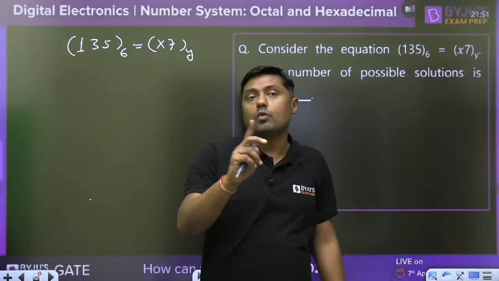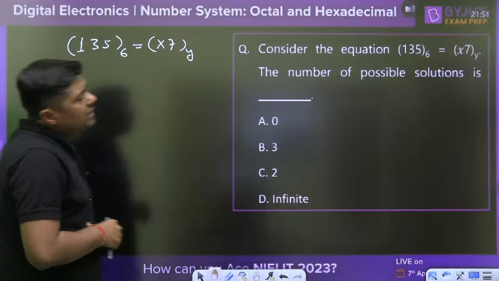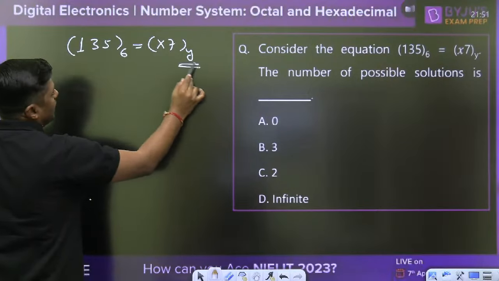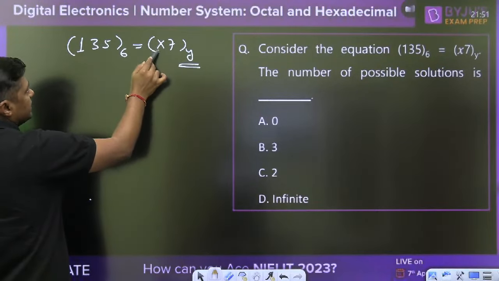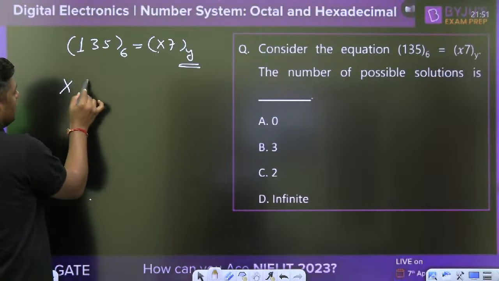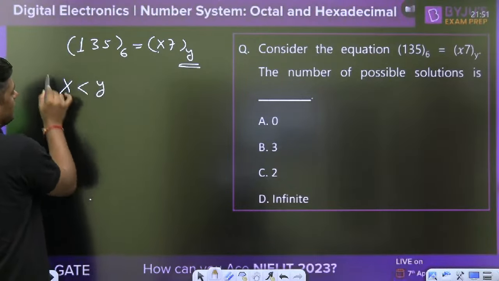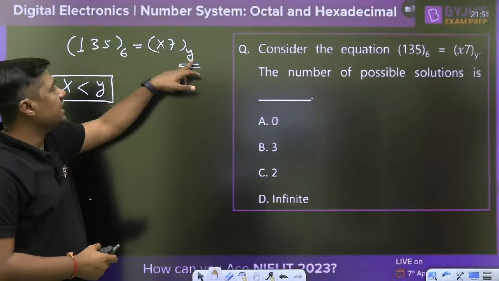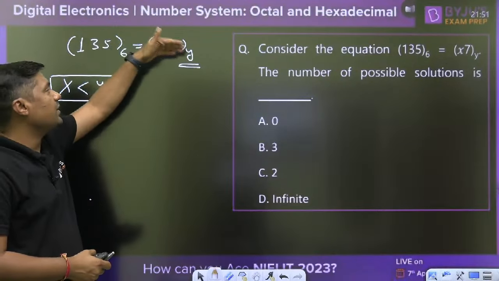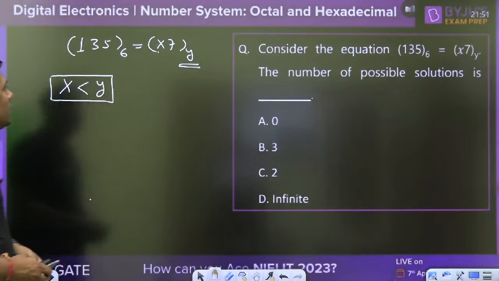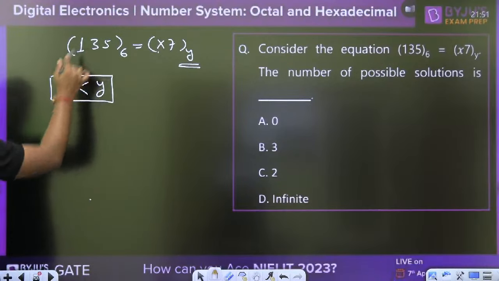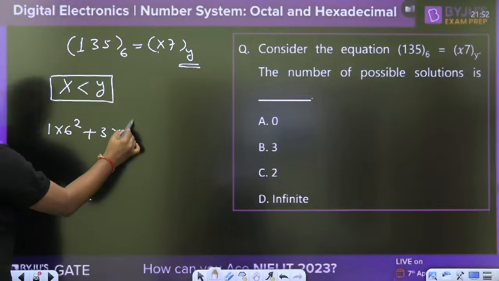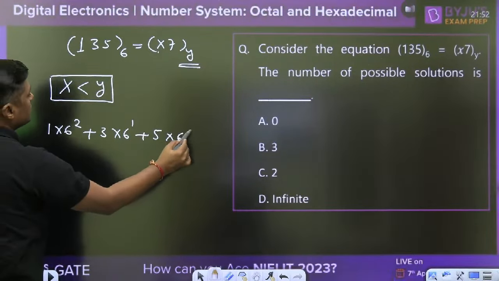Always you have to find x and y as integers. If the base or radix is y, this is the base, and this is the digit here. Always remember, the digit is always less than the base. So what is the base here? y. x is always less than y, because this is the digit and that is the base, and the digit should always be less than the base. So x is always less than y. Now this is 135, so it will become 1 into 6 squared plus 3 into 6 raised to power 1 plus 5 into 6 raised to power 0.